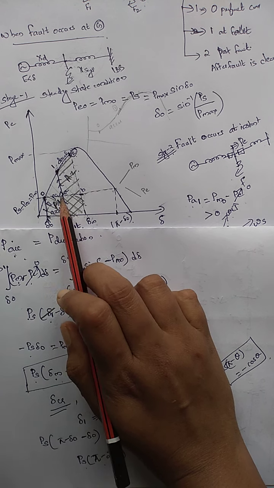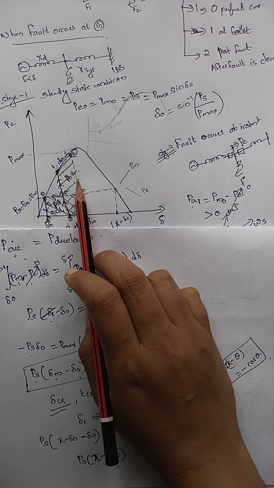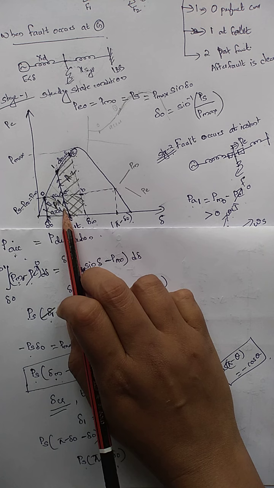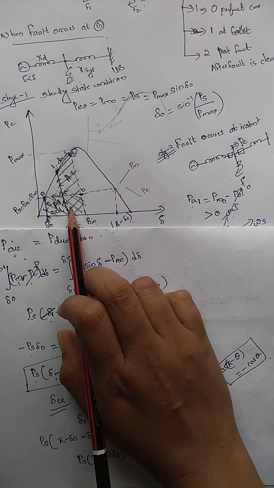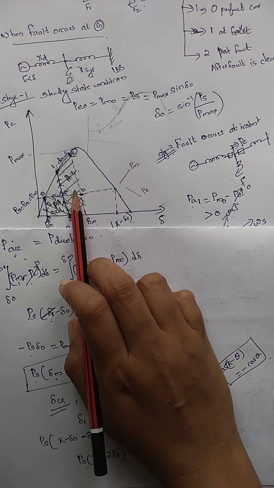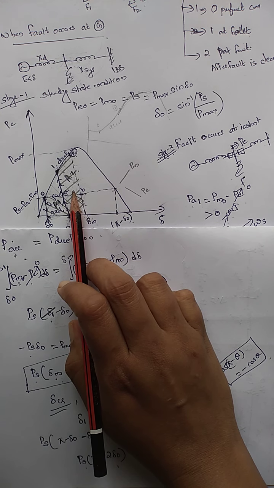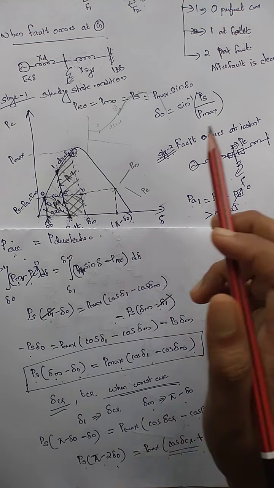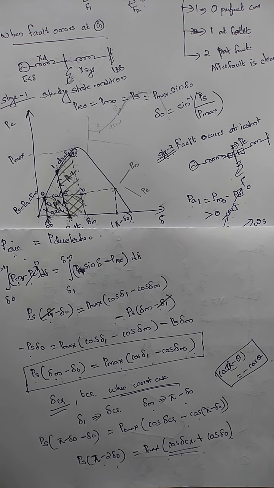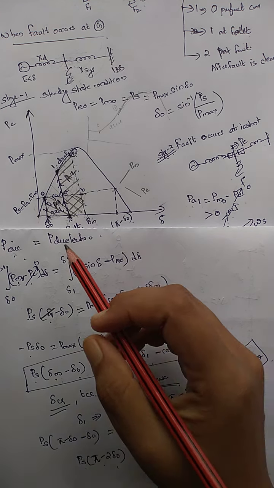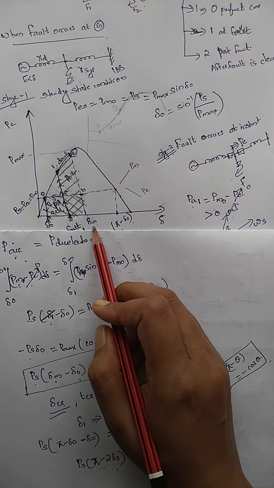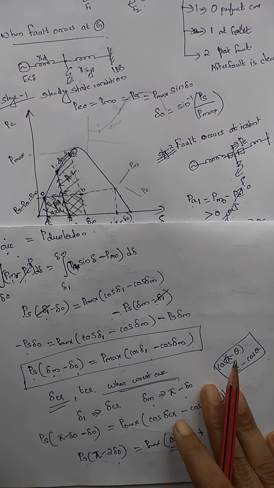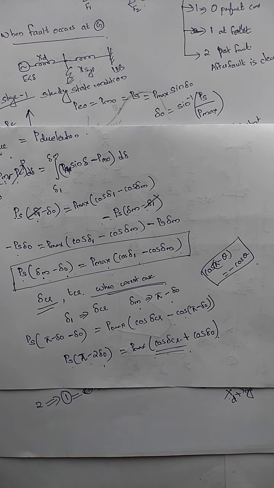Then usually this A1 and A2 should be equal for a system to be under stable condition, that is according to the equilibrium criteria. When this moves this way, then A1 increases, but at the same time A2 has to decrease. So the worst case scenario, or the marginally stable condition, occurs when the area A1 is exactly equal to A2. At that time, this delta 1 will be equal to the critical clearing angle delta CR, and this delta M will become delta max. So we have to find out the delta CR and TCR.